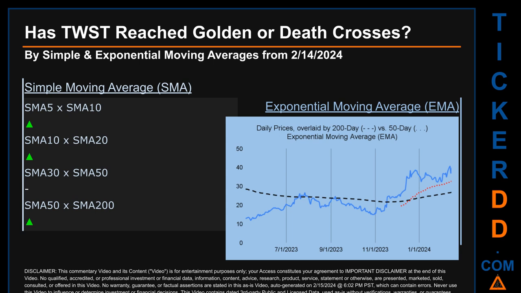We found a golden cross signal for the 5 to 10. The 10 to 20. We could not find a golden cross nor a death cross signal for the 30 to 50.